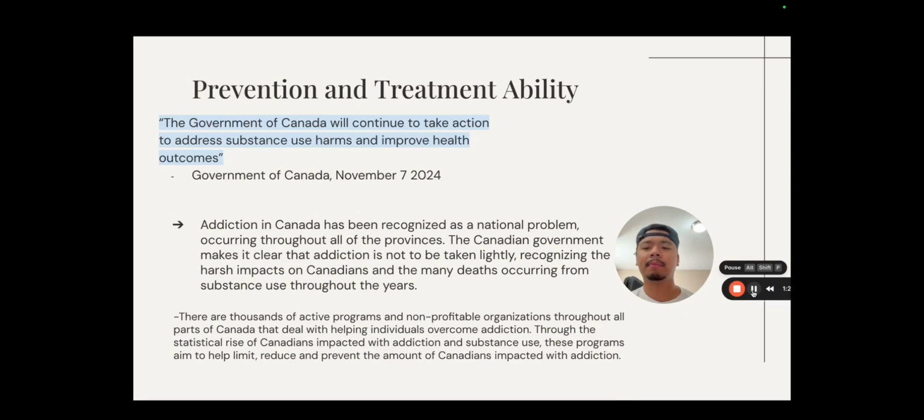Prevention and the treatment ability. The Government of Canada will continue to take action to address substance use harms and improve health outcomes. Addiction in Canada has been recognized as a national problem, occurring throughout all the provinces. The Canadian government makes it clear that addiction is not to be taken lightly, recognizing the harsh impacts on Canadians and the many deaths occurring from substance use throughout the years.